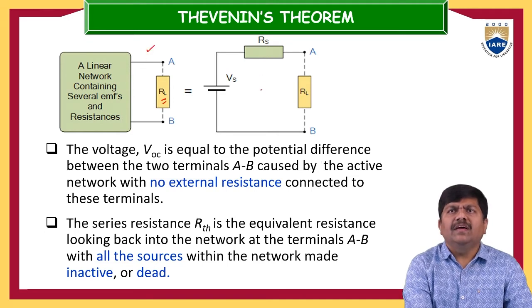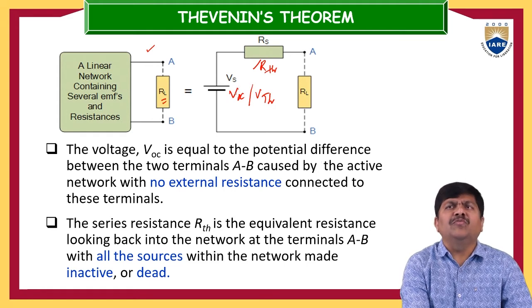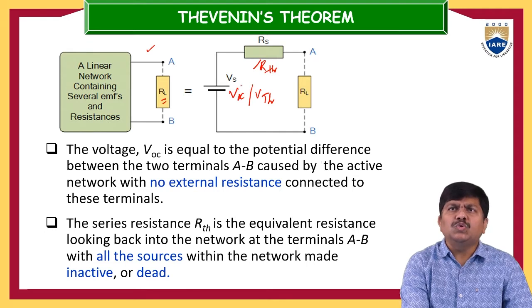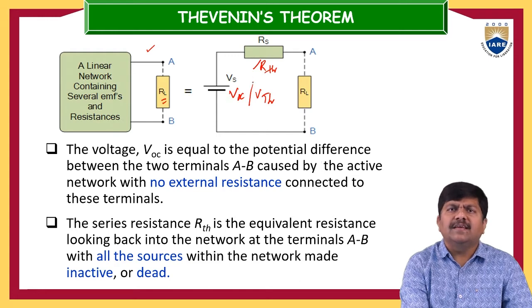This can be equivalently shown with one voltage source VOC, or sometimes this is also represented as VTH, and this is RS, or this is RTH. But this is the standard nomenclature, RTH and VOC or VTH. Generally people prefer representing this VOC or VTH as the Thevenin's equivalent voltage, and RTH is the equivalent resistance. Now these two are represented in series with each other, because that is the statement itself. It says that the equivalent voltage and RTH, these two are connected in series across the load.